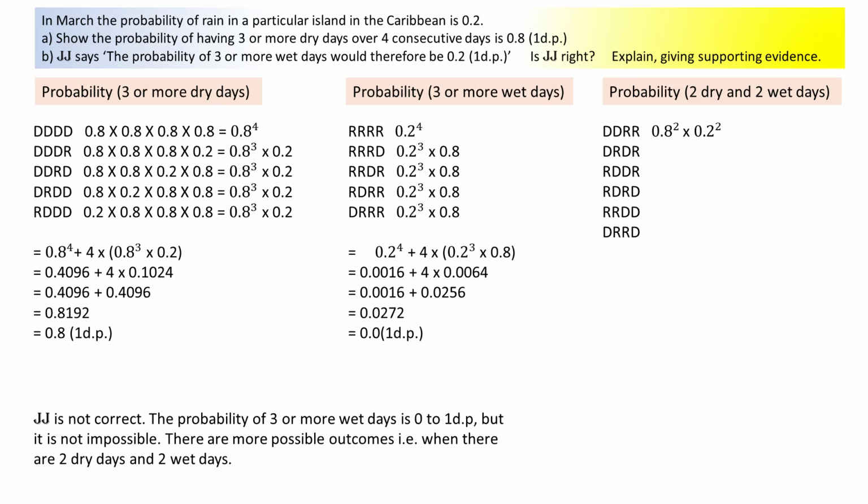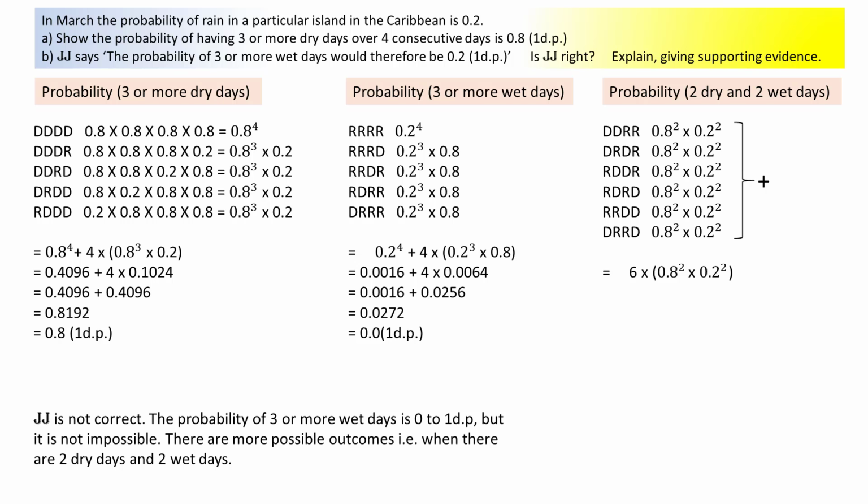Calculating the probabilities for each outcome and adding gives 6 times 0.8 squared times 0.2 squared. Evaluating gives 0.1536, which is 0.2 to 1 decimal place. Accuracy is vital to earning full marks.